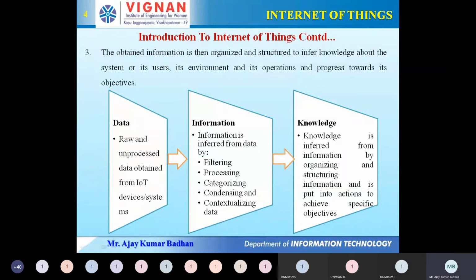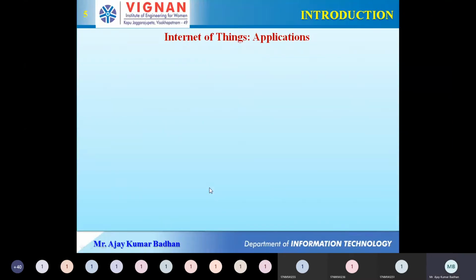So these three are the most important in our scenario here. The first one is data. Whatever data we have, we call raw data. For that, we perform some filtering operations so that we can get the information which is required by us. And using that information, we try to improve our IQ levels, that is, gain knowledge by performing different operations on it. I hope this is clear. This is most important because in IoT this is a basic fundamental used to perform the different operations. We'll go to the next slide now.